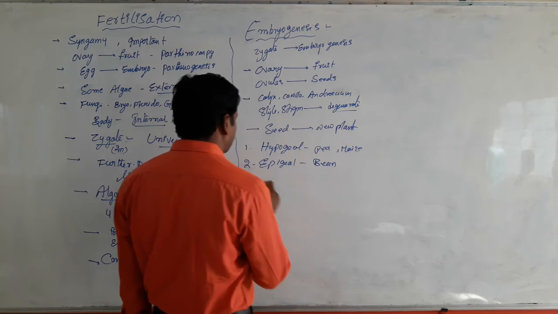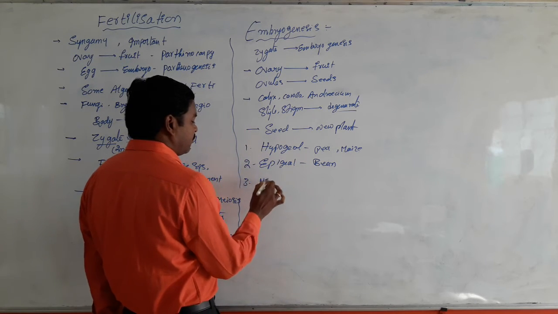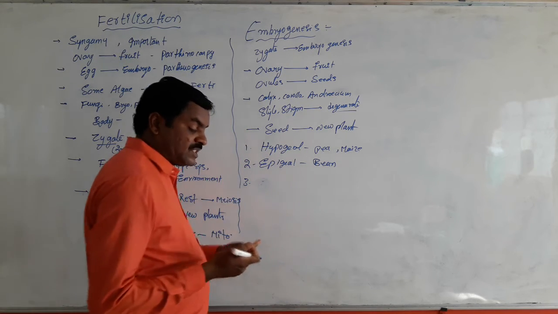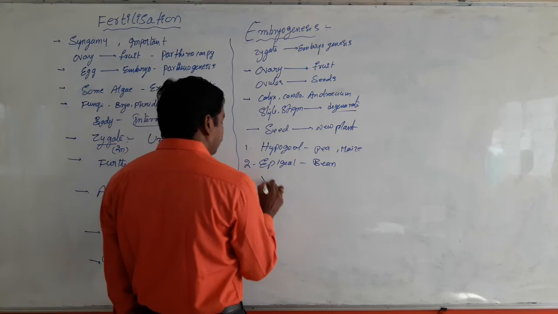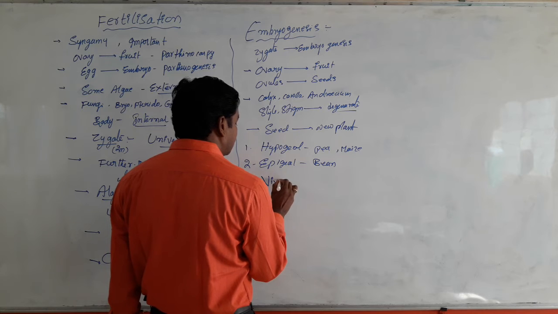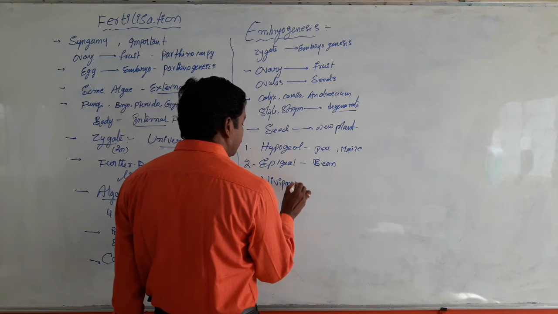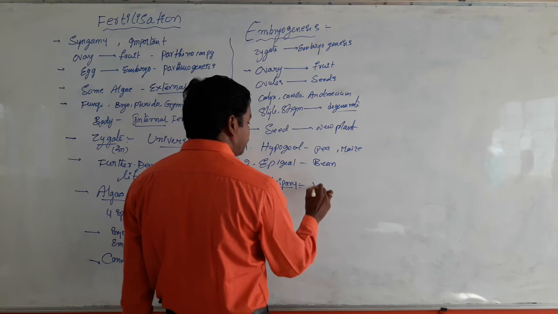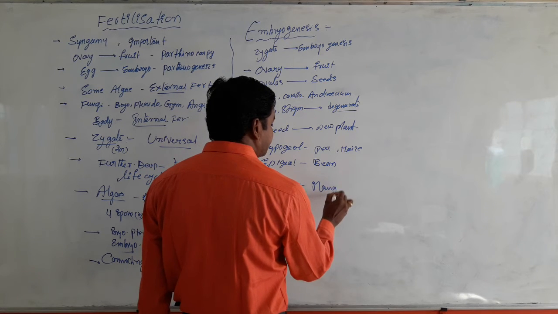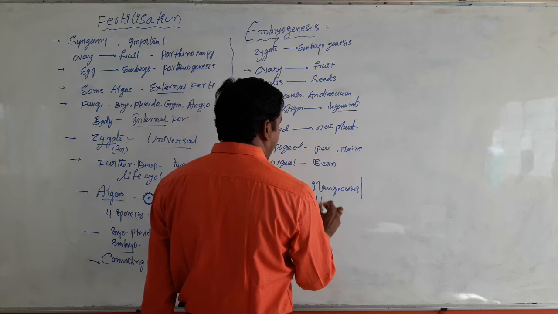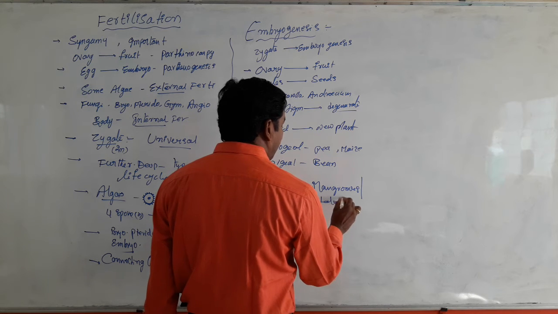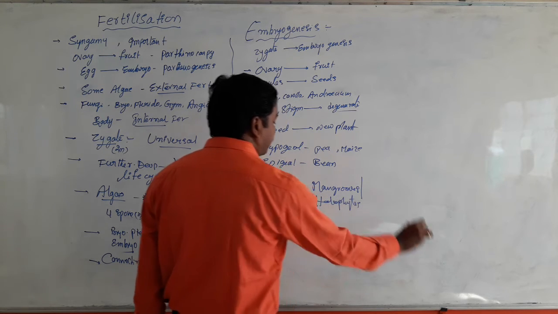They are examples. But in case of mangroves, there is a special type of seed germination. This is called vivipary seed germination. Very, very important. Generally, it is present in mangroves, which are also called halophytes.